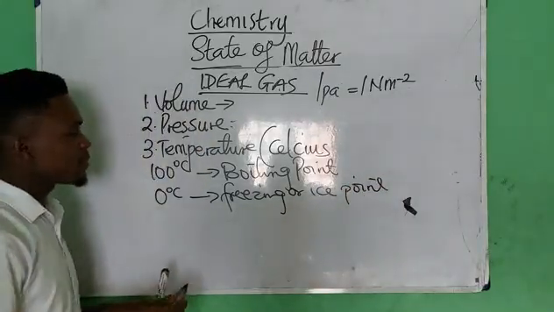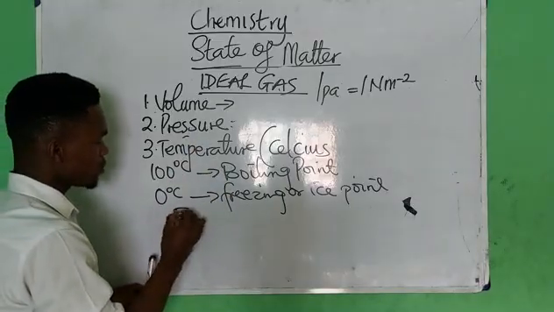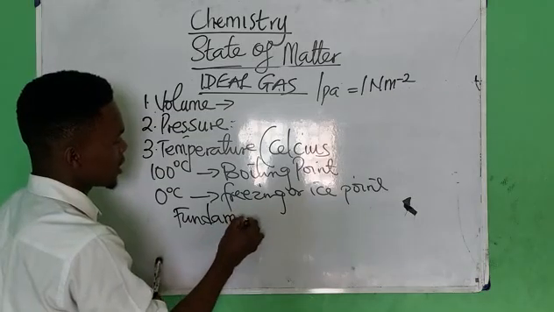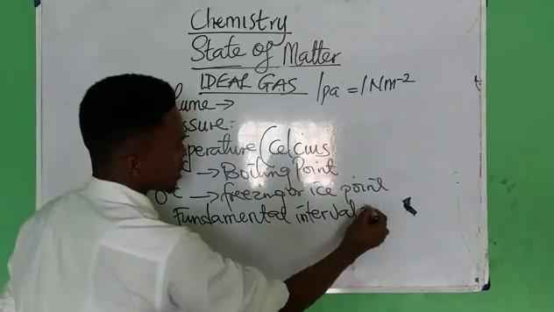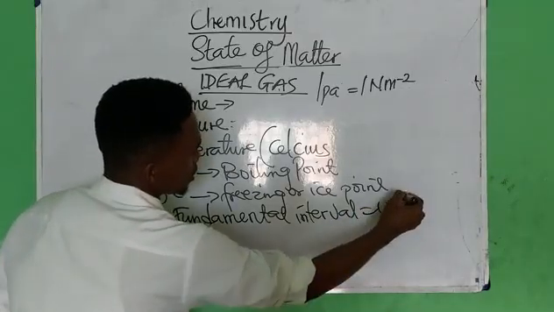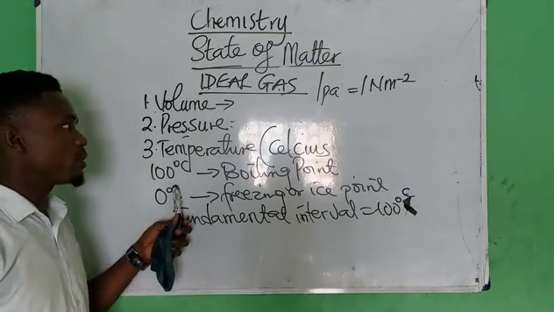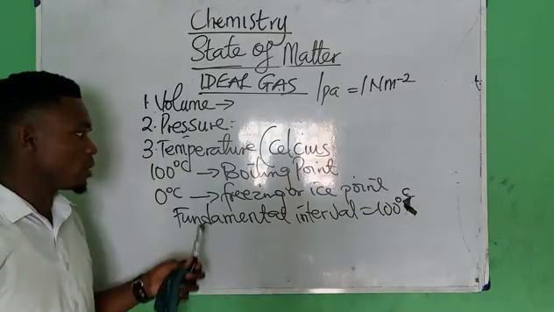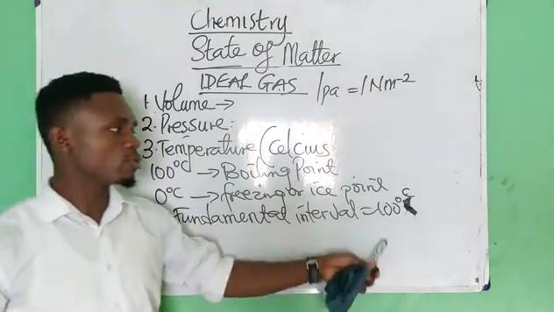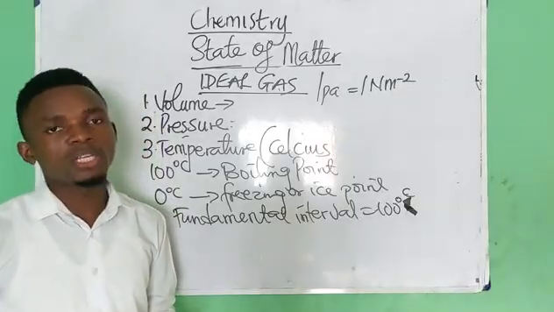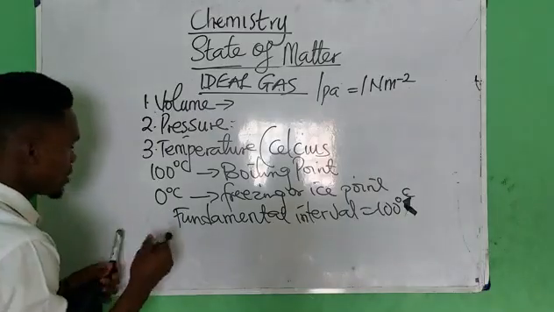The distance between the upper fixed point and the lower fixed point is called what? Fundamental interval, alright? And it's actually what? 100 degrees Celsius. The distance between the upper fixed point and the lower fixed point of a Celsius scale is called what? Fundamental interval, and it is 100 degrees Celsius. Take note of that. It is very, very important. Notes, please, notes.